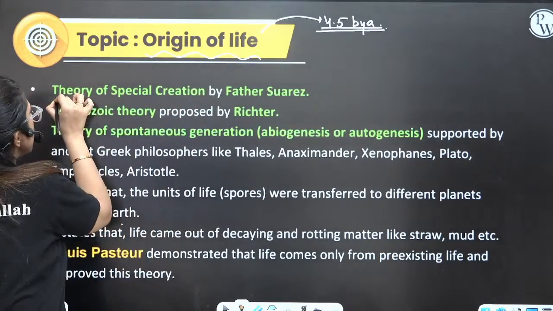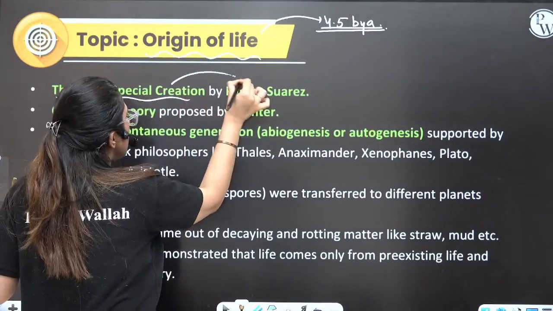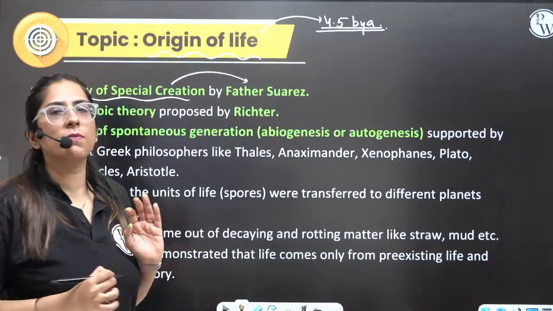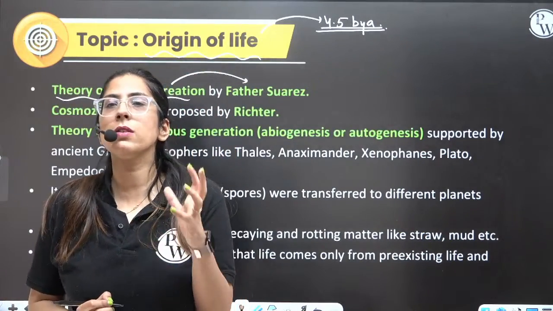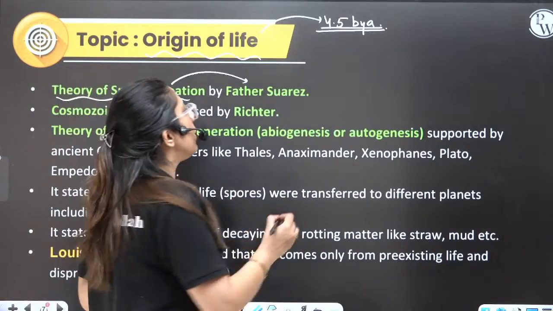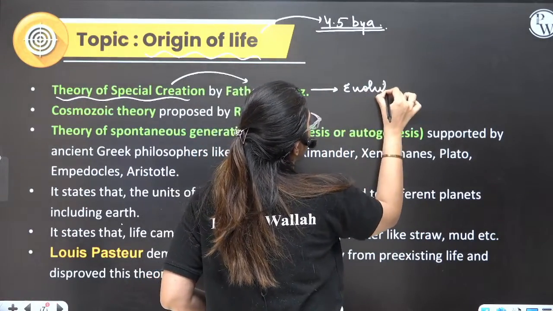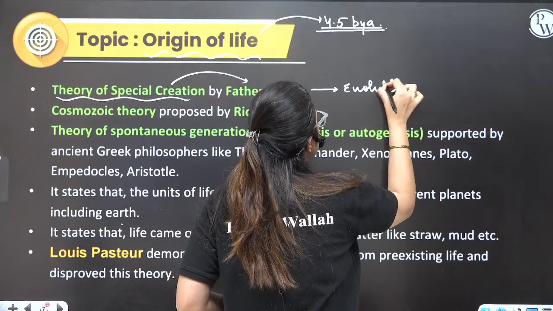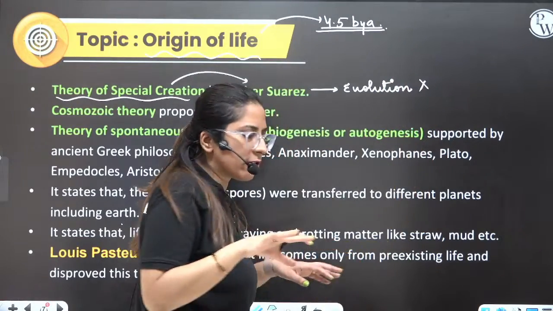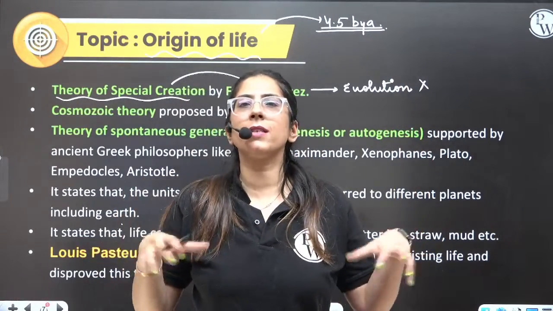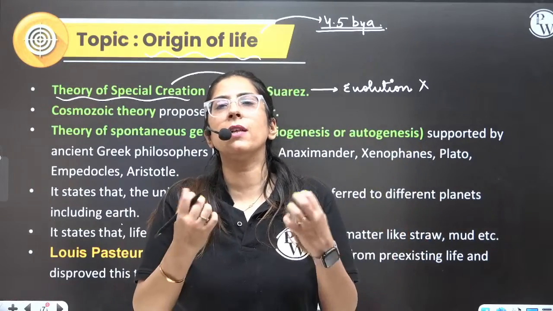First is the theory of special creation, given by Father Suarez. What is this theory all about? He did not believe in evolution. He said there is nothing termed as evolution. Whatever species exist today evolved in the same form.